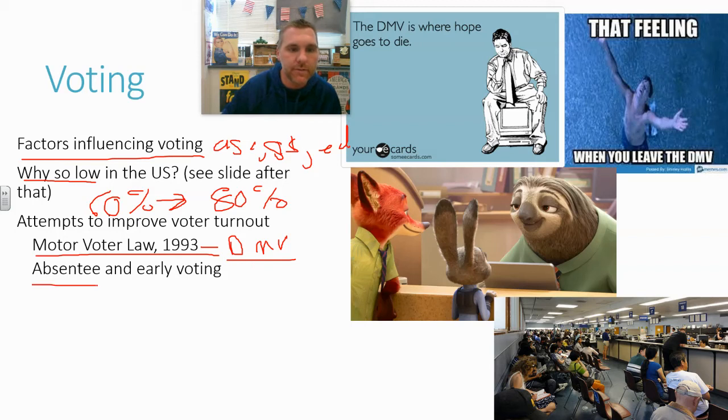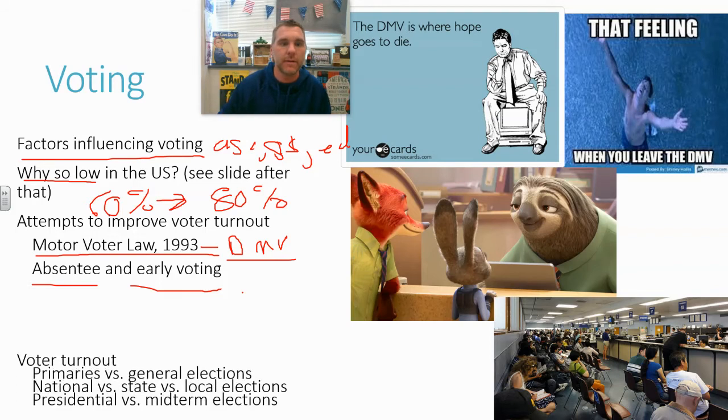There's a ton of this now, absentee and early voting. Even in Virginia, we started early voting where you can vote way earlier to try to accommodate large crowds and large audiences. So you don't have those 4 to 5 hour long waits to vote. And you think that can't happen. It has happened many times.